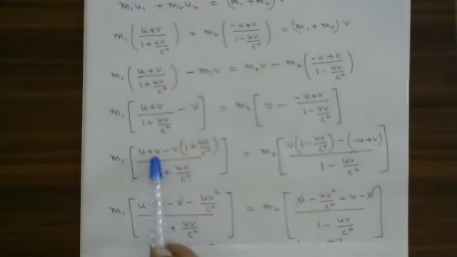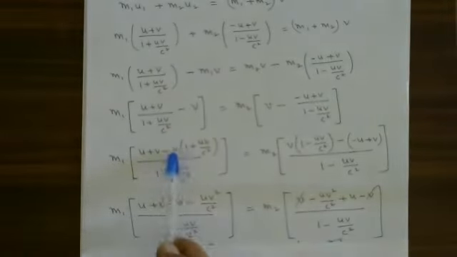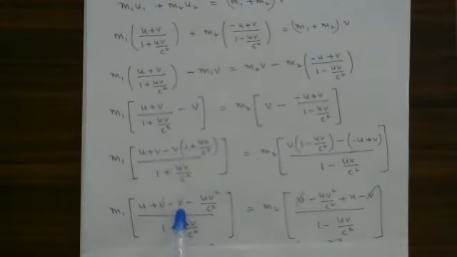So what is the next step here? Whichever is going to get cancelled, we are supposed to cancel here. m1 u plus v minus v into 1. Minus v into 1 is minus v, minus uv square. v into v is v square divided by c square.